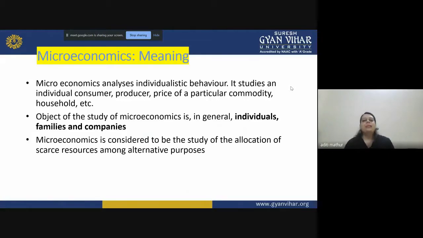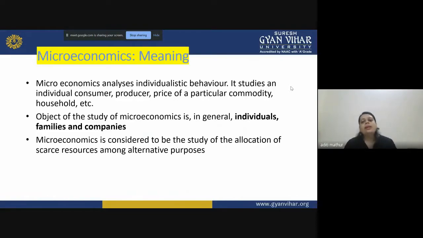How are prices determined? This is one of the questions which generally comes to the mind of people: how are prices determined, and what factors affect the price of a commodity? That is all studied at a micro level.